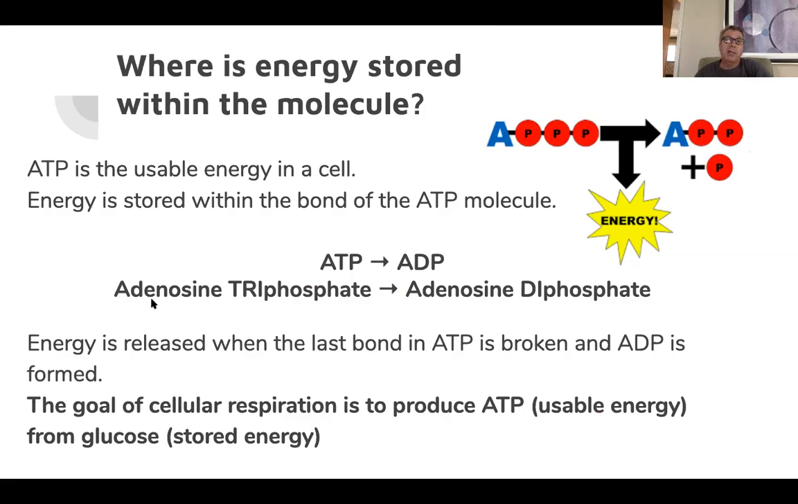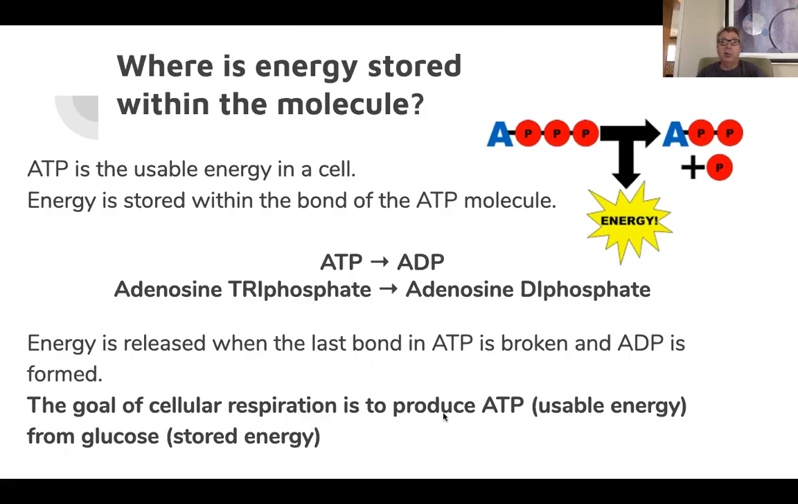ATP stands for adenosine triphosphate. Tri means 3. And when that phosphate is broken off and energy is released, it turns into what we call adenosine diphosphate. All right. So we talked about how energy is stored within the chemical bonds of molecules. Well, this is a really powerful break. A lot of energy in this. So energy is released when the last bond in ATP is broken and ADP is formed. So ATP to ADP, we lose that phosphate.